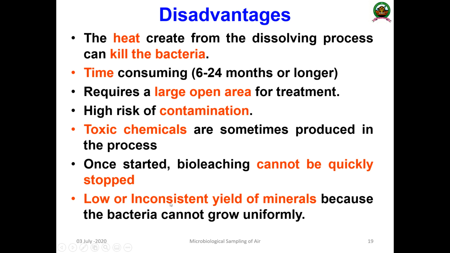Then there is a low or inconsistent yield of mineral, because we cannot optimize the bacterial growth and we cannot control the ideal microorganism. There is no automatic control or automation happening here, so you will not get uniform growth. Obviously the inconsistency will be there, or low yield will be there. So these are the various drawbacks or limitations of this particular process.